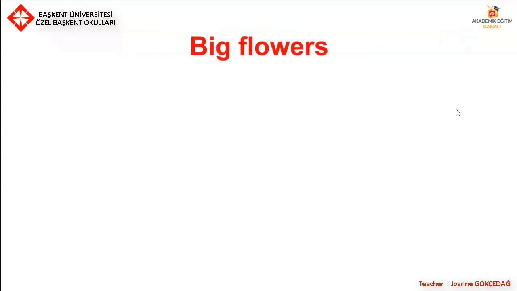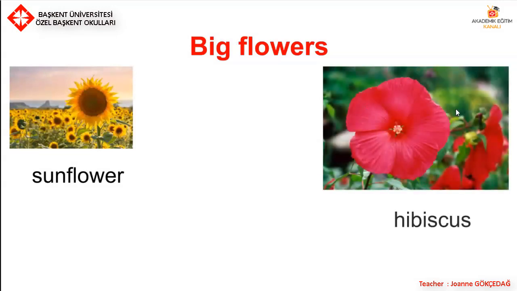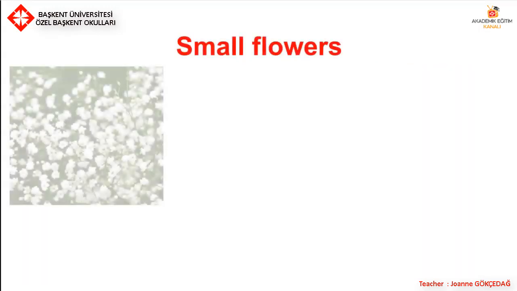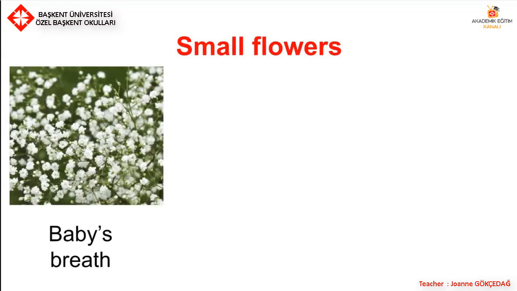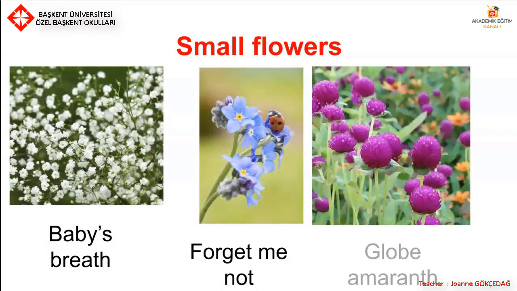So, there are lots of types of flowers. Some of them are big, for example the sunflower, or the hibiscus, or the lily. Some plants are small, for example baby's breath, forget-me-not, globe amaranth.